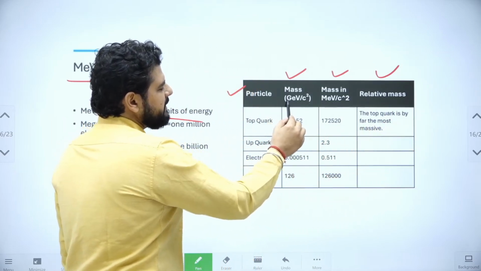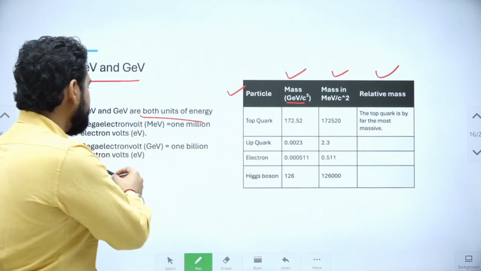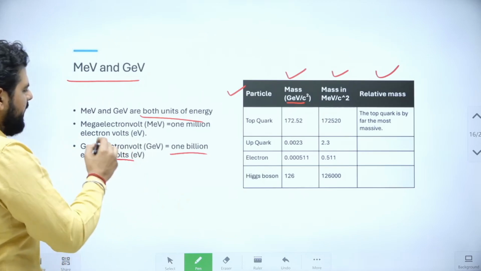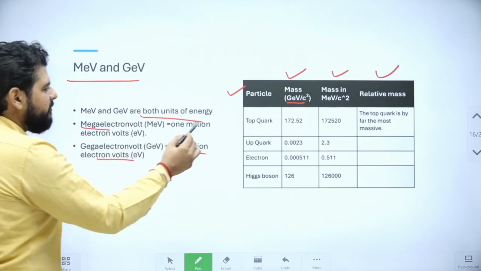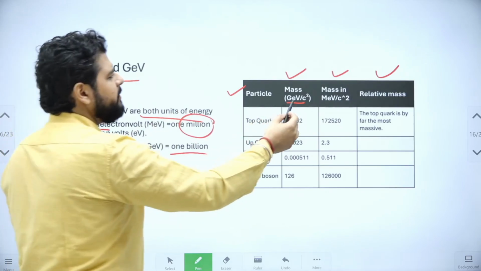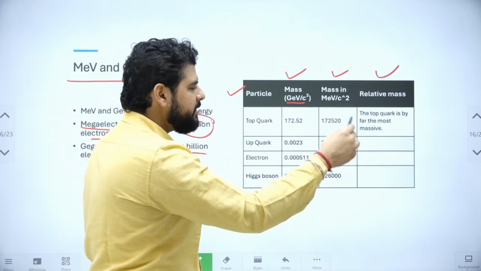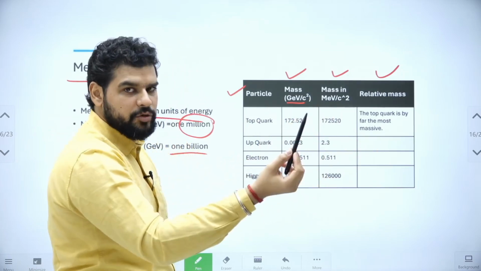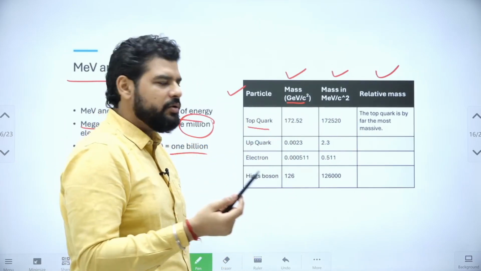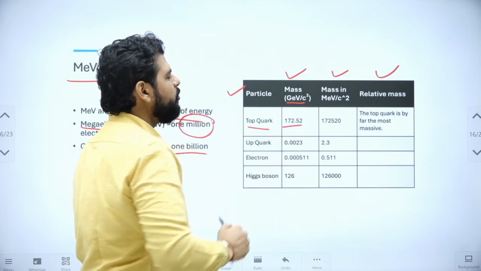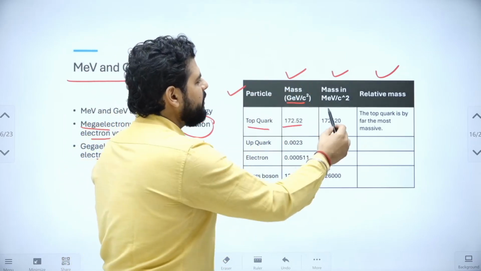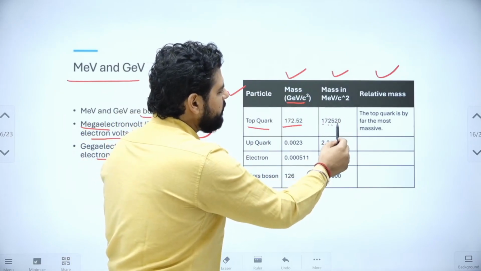First, mass in GeV, the giga electron volt, is 1 billion electron volts, and mega electron volts are 1 million electron volts. So remember the difference: M means million electron volts, G means billion electron volts. The top quark's mass was found to be 172.52 GeV. So in MeV it is 172520.